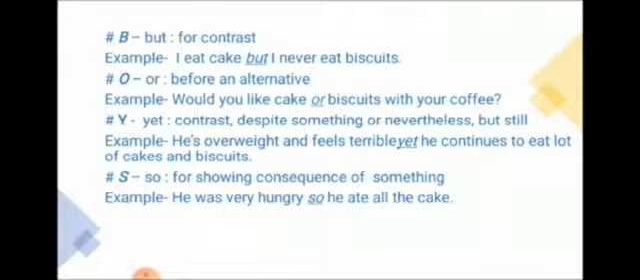S means so, for showing consequence of something. Consequence means the result, the after effects. He was hungry, so he ate all the cakes. First, he was feeling hungry. So the effect of the hunger is that he ate all the cakes, whatever he was provided.